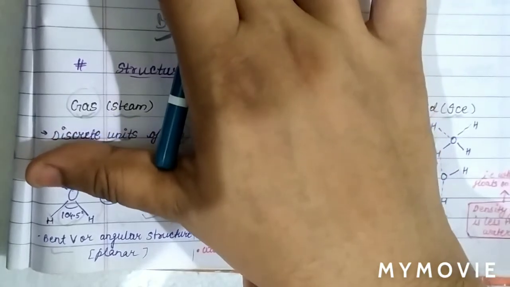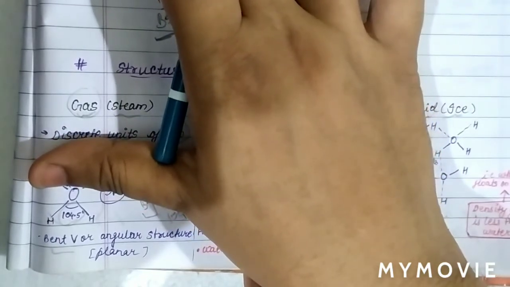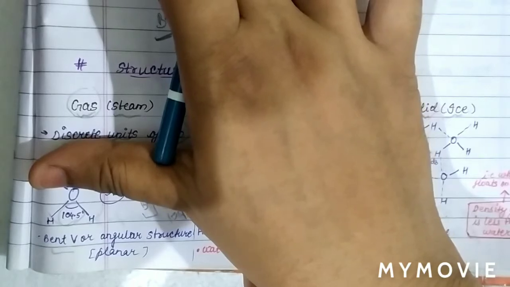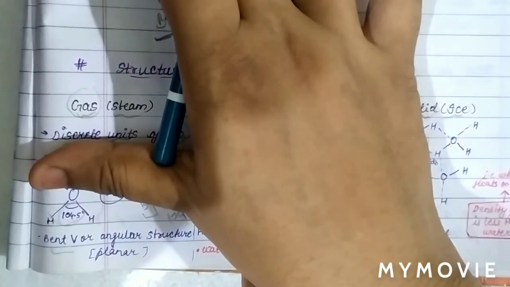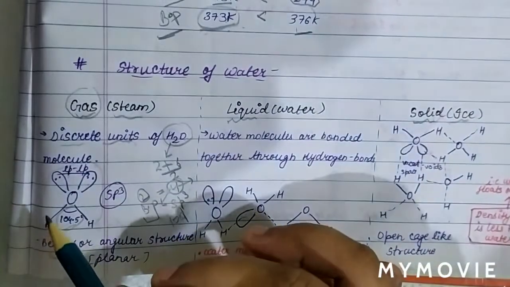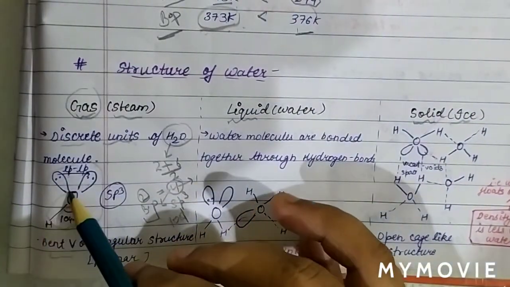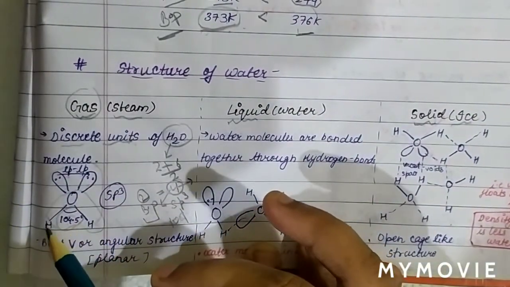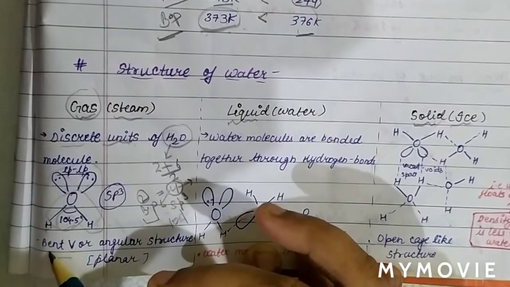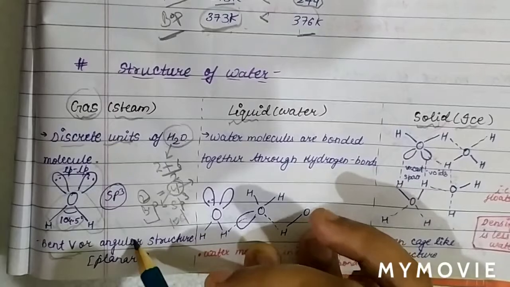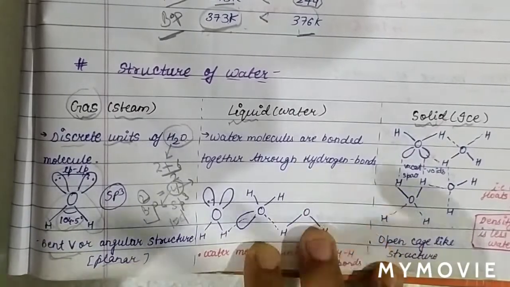Lone pairs are not a part of the shape, so the shape is decided only by the bond pairs. So basically we can see that shape is decided by only this part. We can see that this is a type of V shape. So we say bent, V or angular structure, and this is planar.